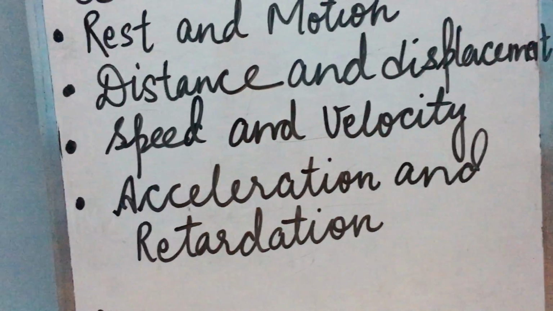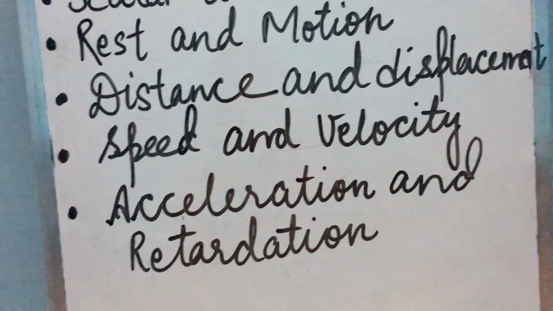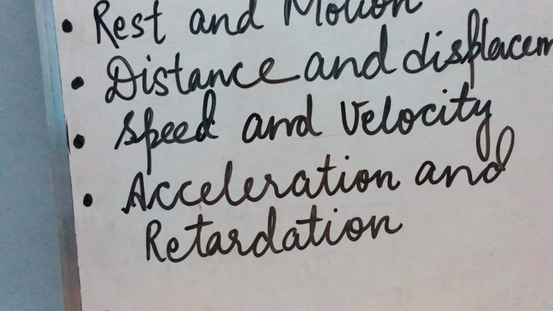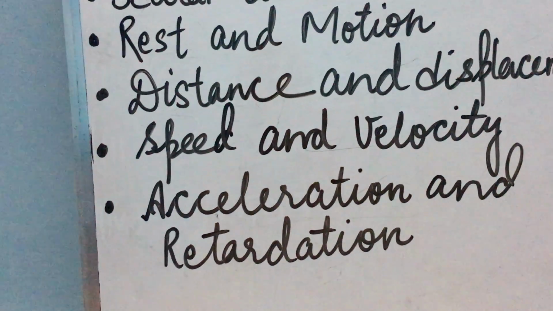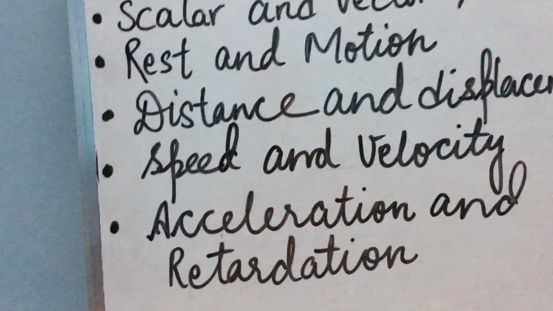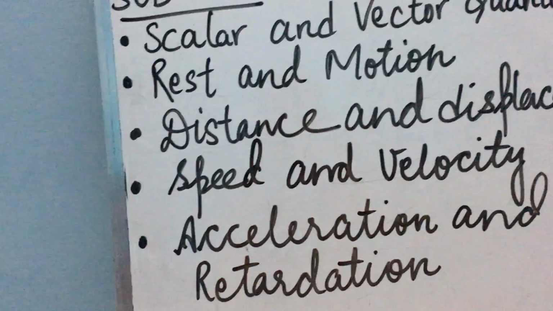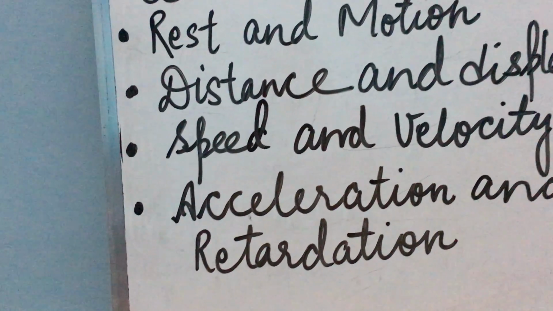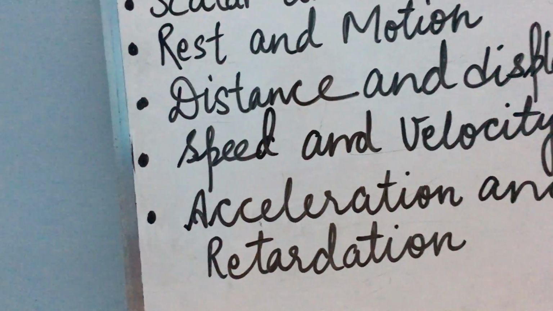That means they do not require any direction. Only with their magnitude they are well expressed. For example, if we say that the mass of a body is 5 kg, it has a complete meaning, because we are completely expressing the mass of the body. It does not require any direction. If the mass of the body is 5 kg, it is enough information for us.